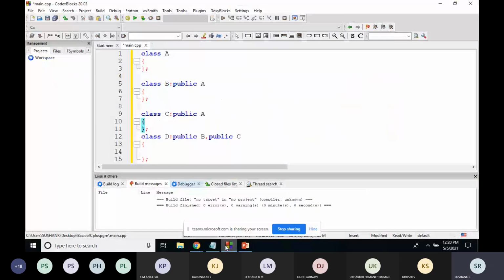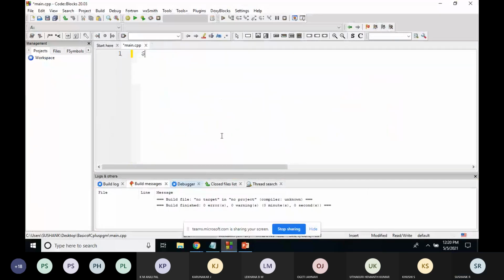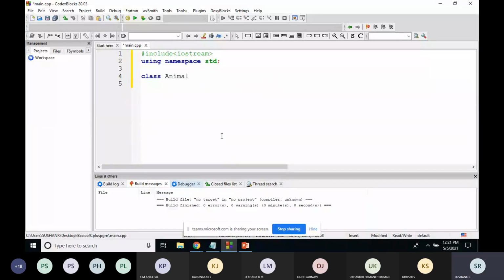Now, one second. Hash include iostream, I'll type it as soon as possible. Then using namespace std. Now there is one class called animal. We assume that this will act as the base class.